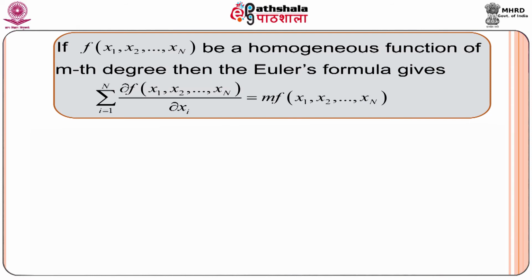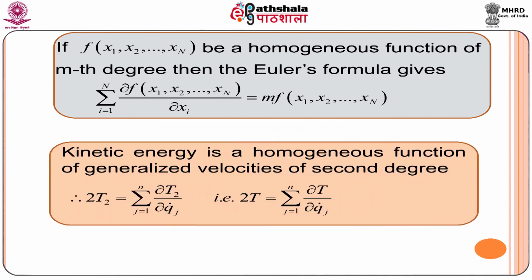We know that if f, a function of x1, x2 and so on up to xn, is a homogeneous function of mth degree, then Euler's formula gives this result. Here, kinetic energy is a homogeneous function of generalized velocities of second degree, so m equal to 2.